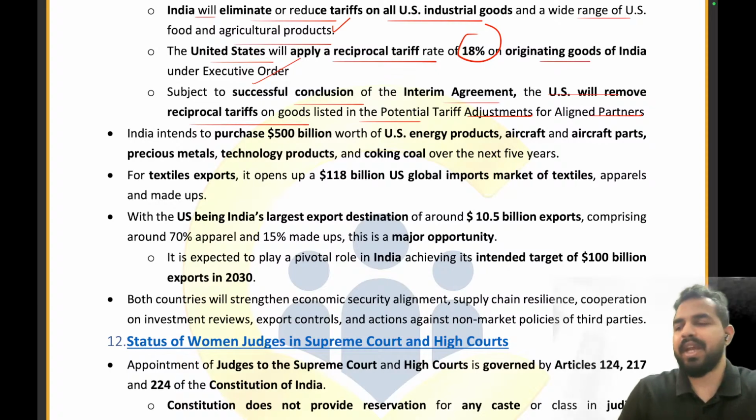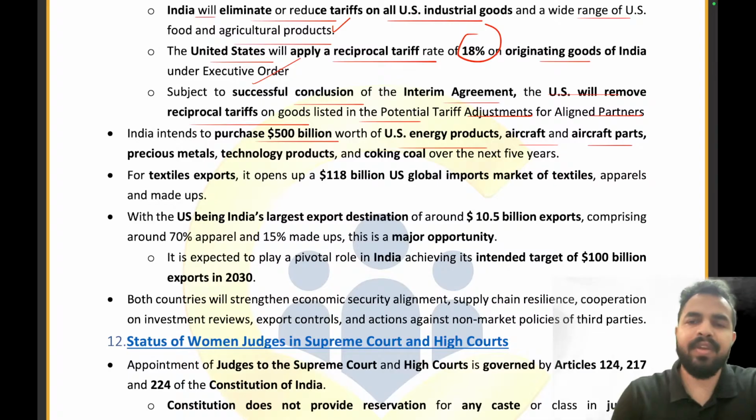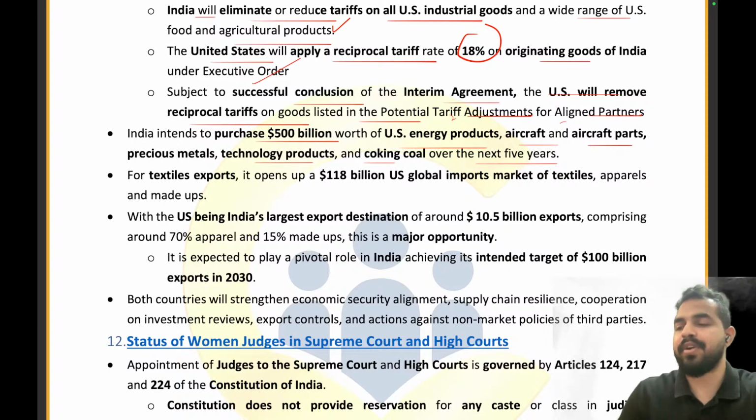And India is basically having the target to purchase $500 billion worth of US energy products, aircraft parts. As you all know, India is focusing more on clean energy, making India stronger and strengthening our defense system. That's why we are now going to bring US energy products, aircraft parts, precious metals, technology products, coking coal over the next 5 years. So for the next 5 years, we will import all these things up to $500 billion from the US.